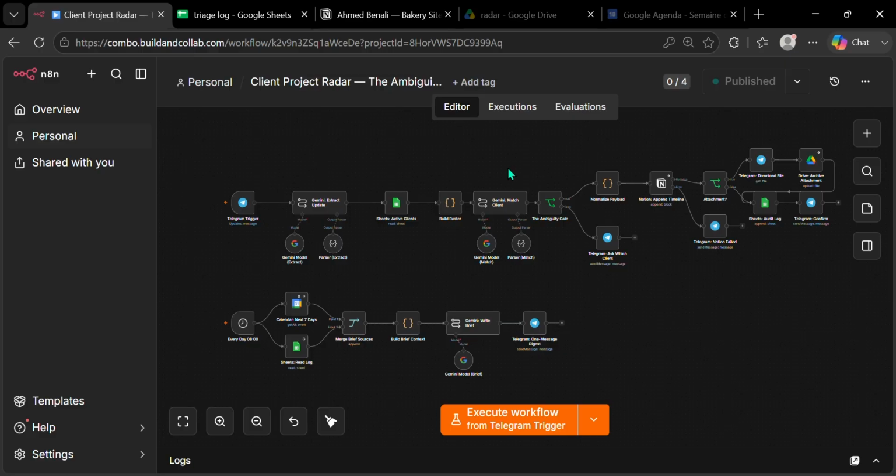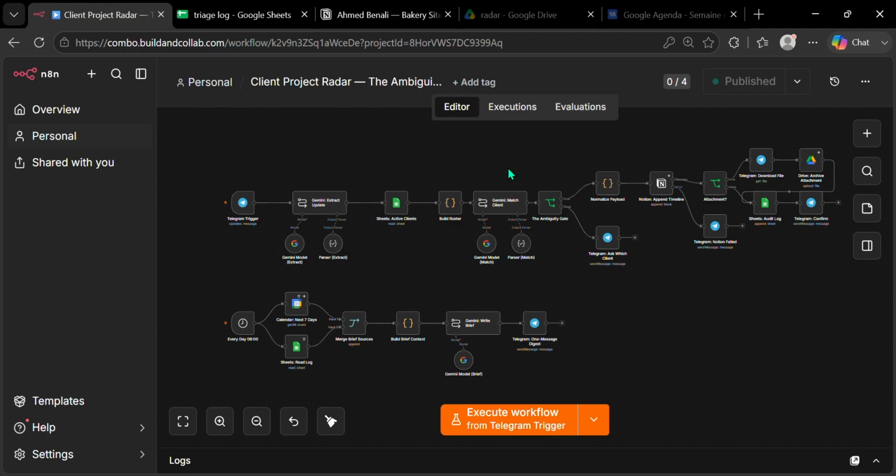The idea is simple. I send one normal sentence in Telegram, no commands, no format, and the workflow figures out which client I'm talking about. It updates the client Notion page, writes a row in Google Sheets, and files any attachment into that client's Drive folder. Every morning, it sends me one message with everything that's due.